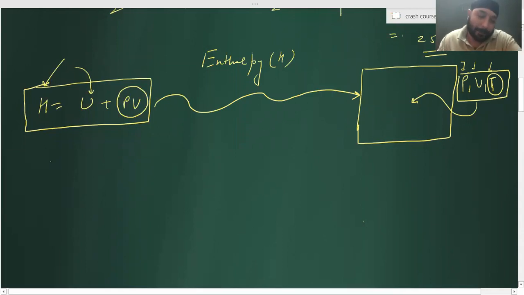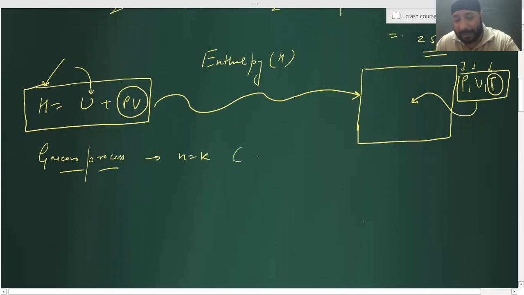Now, guys, I'll explain one thing here. Every time a very weird question comes, like on a liquid you apply some pressure and a decrease in volume takes place. It's very simple. For any gaseous process, that means where a constant amount of gas, n is equal to constant, is undergoing expansion or contraction, any doubt in that? dH is always equal to nCp dT.